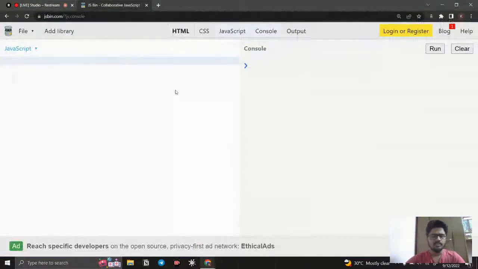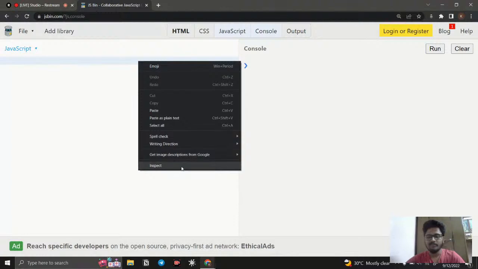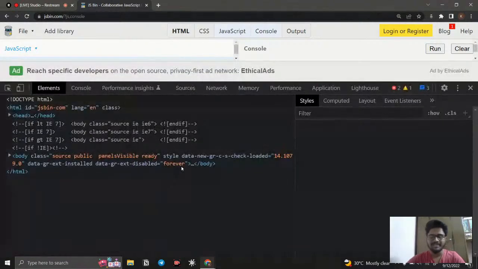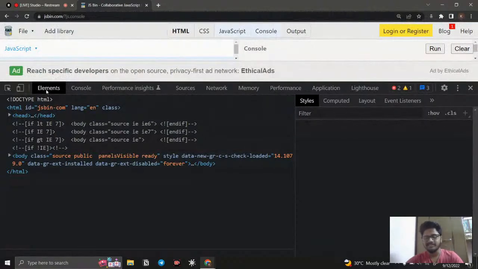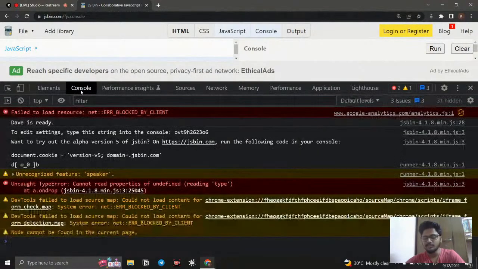Okay, so this JavaScript is nothing but, if I click JavaScript, it is going to show the place where we can write JavaScript. It's like a JavaScript file, and here you can see a console is there. Pretty things we need to discuss about a console. I think most of you are familiar with this inspect option, because you work with HTML and CSS, you obviously have heard that. And you can see we have headings and we have body tag and so many things, and that is placed in the element section, right?